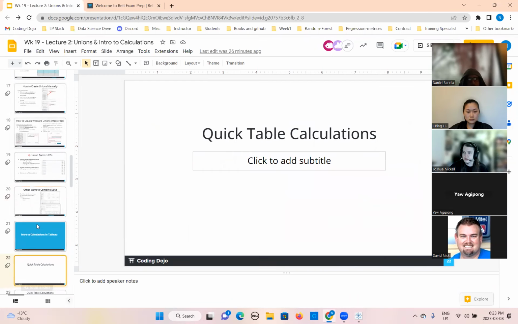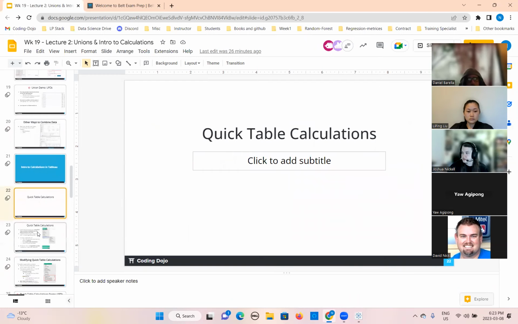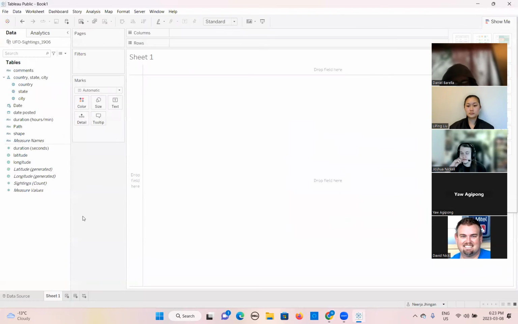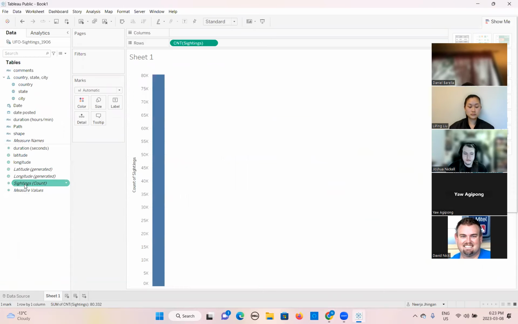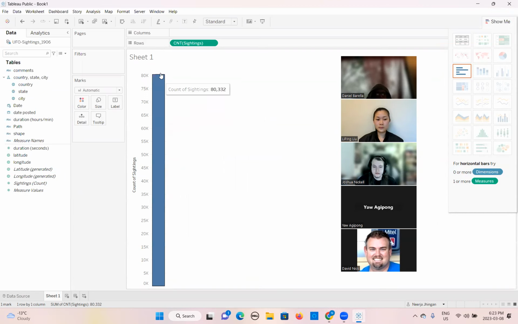Now we will do some quick calculation in this table using this data. First of all, let's see this one. If I click on this, the number of sightings here, it is showing this graph, a bar graph.